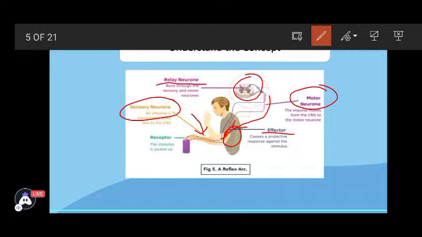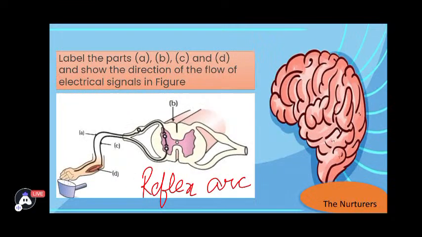So the four parts the question is asking, as you could see and I have explained: A is the neuron which is taking the message. So A is the sensory neuron.